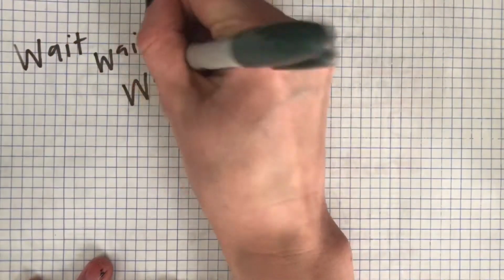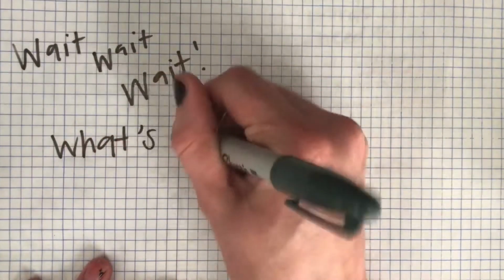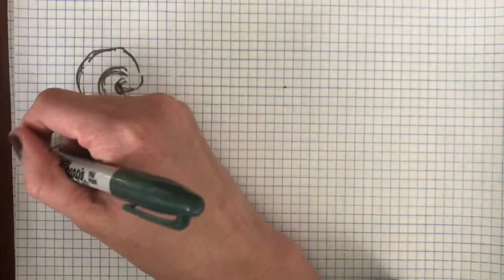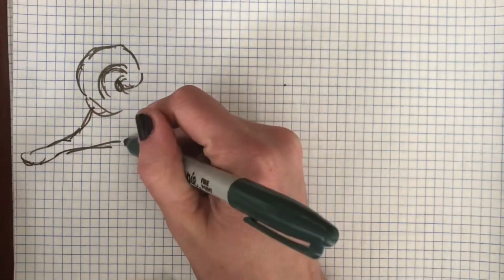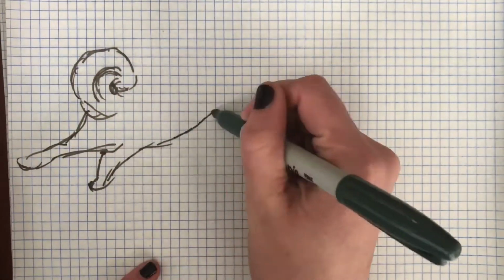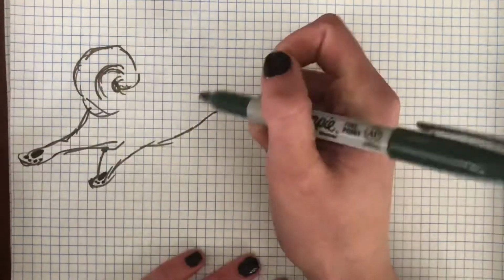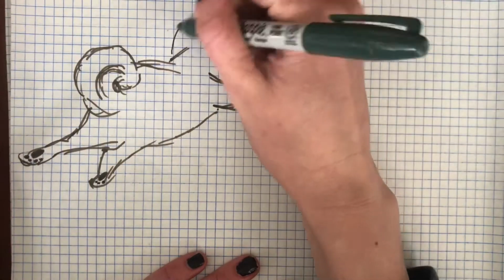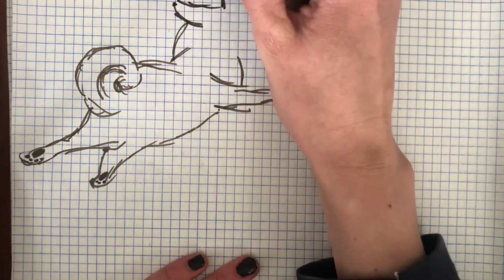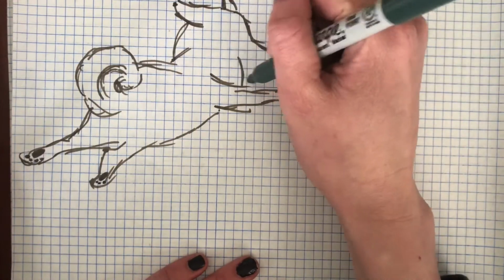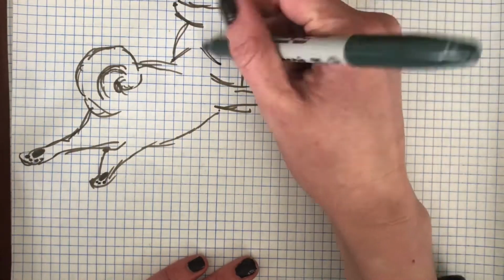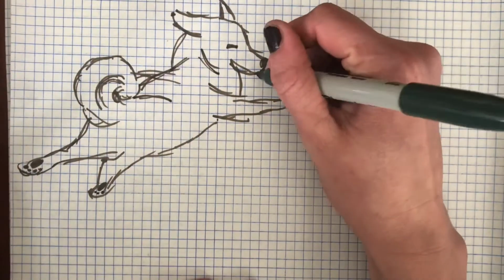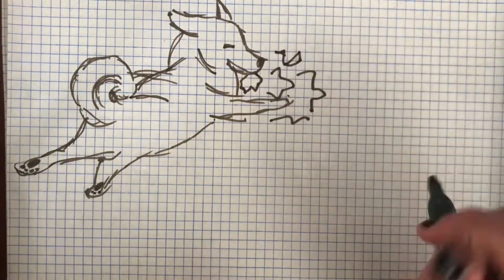Before we get started, we're going to review what a clause is, because what's a clause again? It is really important. Let me tell you that. It's what we need to know to understand grammar on a basic level, so getting this foundation is really important. A clause is also known as a complete thought, usually in sentences. And sentences are made up of clauses. When we combine them together, there are different ways to do that with punctuation and everything. But we need to understand what a clause is first.